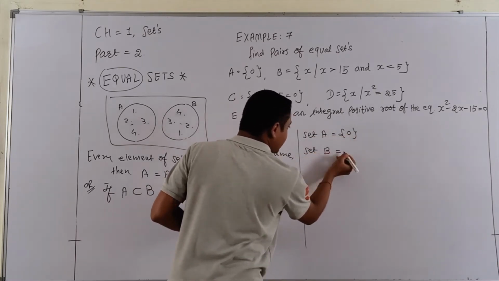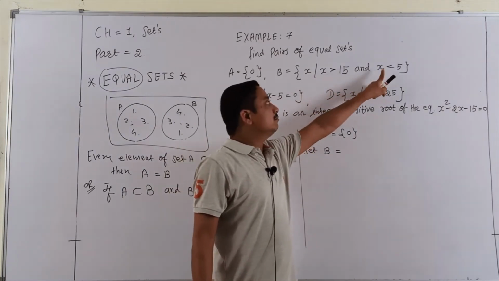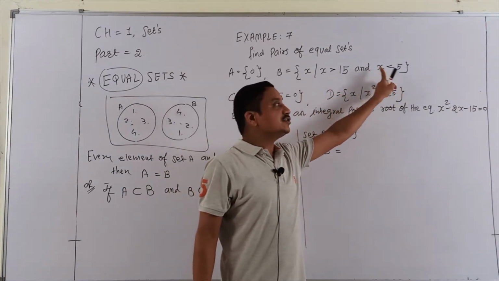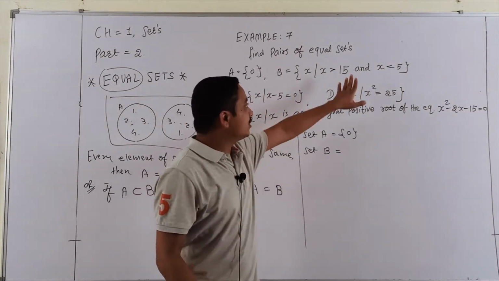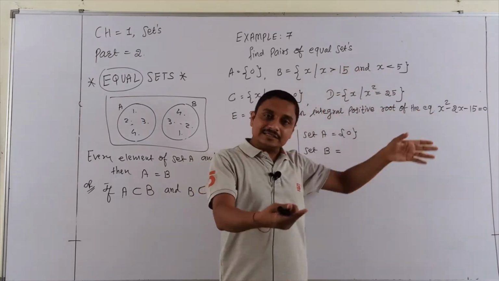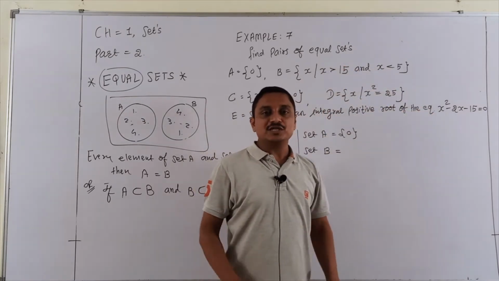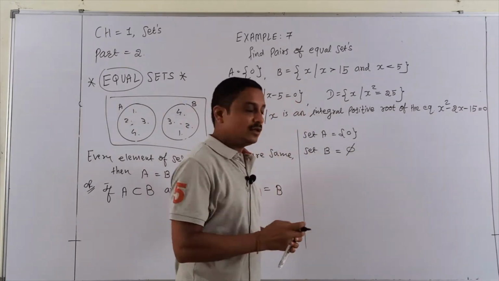Set B, can you guess? Yes, more than 15 but less than 5. Which number is present in B? Students, just think. I want a number more than 15 but less than 5. So is any number possible? No, it is a null set.